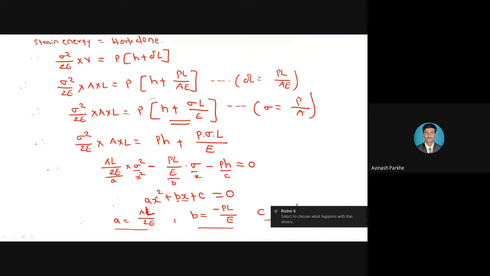So what will be the formula for the x calculation? If the equation ax square plus bx plus c is given to you, and if I have to calculate the x value, how to calculate it? Here x means our sigma.